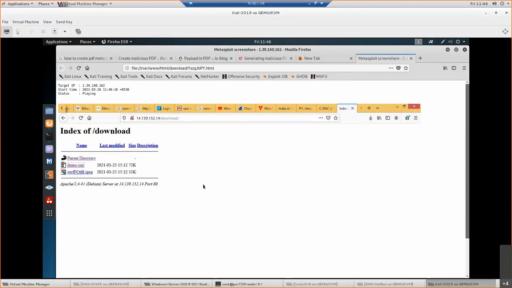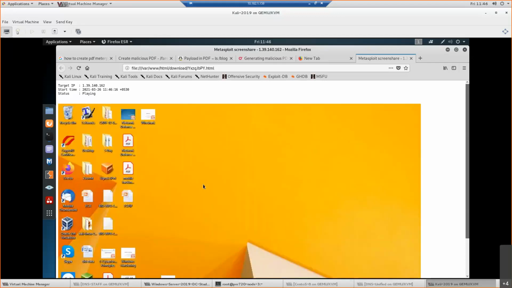If I change something else, I'll say minimize this. After some time, it will be minimizing. The communication is slow because I'm using my mobile hotspot. So I have done the minimization, and it has come here now. Whatever he's doing, I can see here on my system. So malware is installed. I'm not harming, I'm just observing what he's doing. You understood?